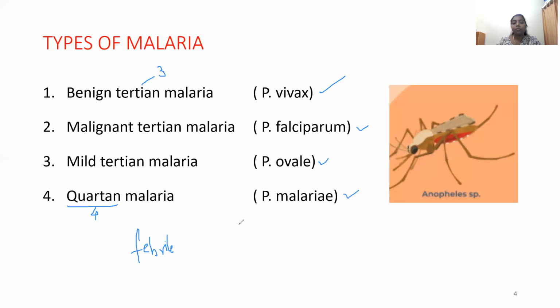malariae. These are the four common forms, and apart from that, we have something called knowlesi, Plasmodium knowlesi. So these are a few other types, a little more information about the types of malaria, which is based on the severity of the disease.